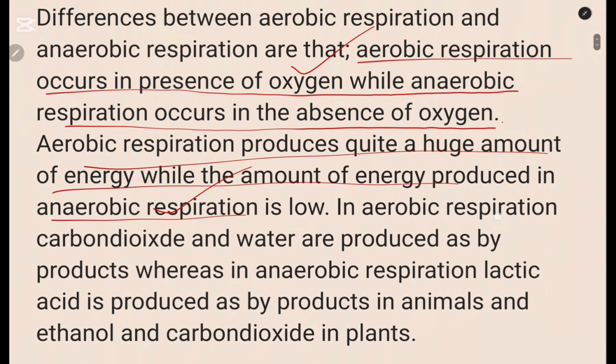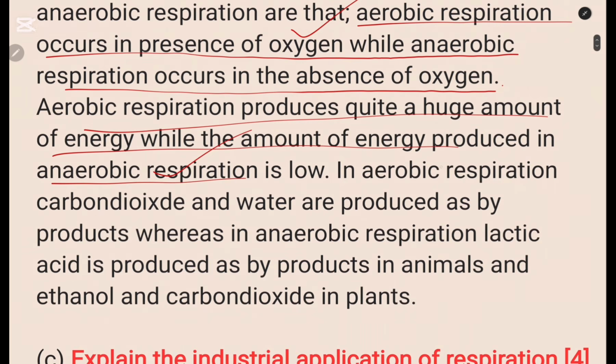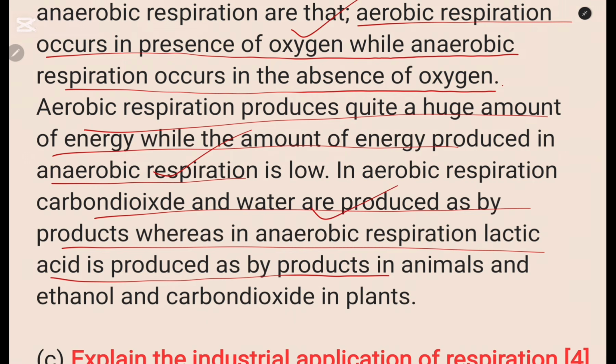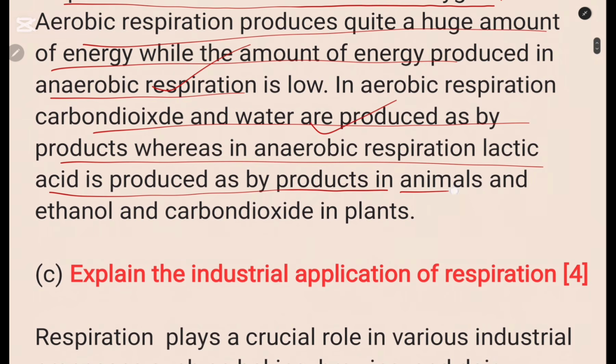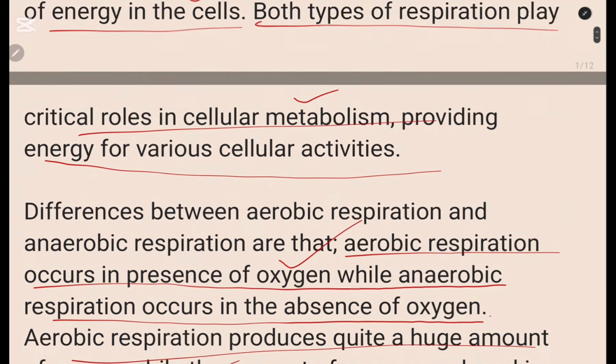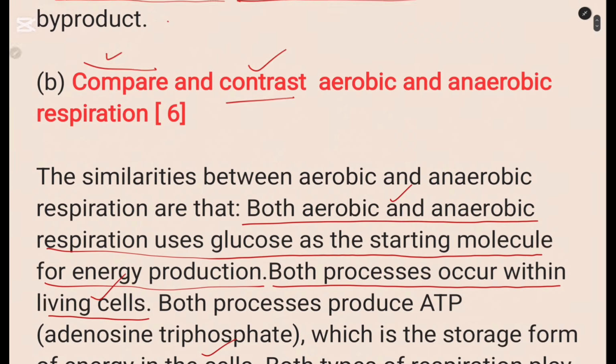Okay, in aerobic respiration, carbon dioxide and water are produced as byproducts, whereas in anaerobic respiration, lactic acid is produced as a byproduct. Another point. Okay, so here I've given about 3 points as well, which means I've answered the question fully. That is for compare and contrast aerobic and anaerobic respiration.